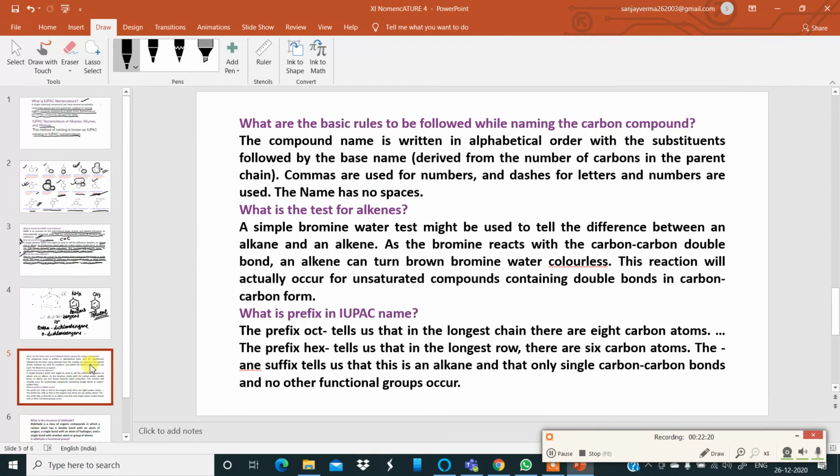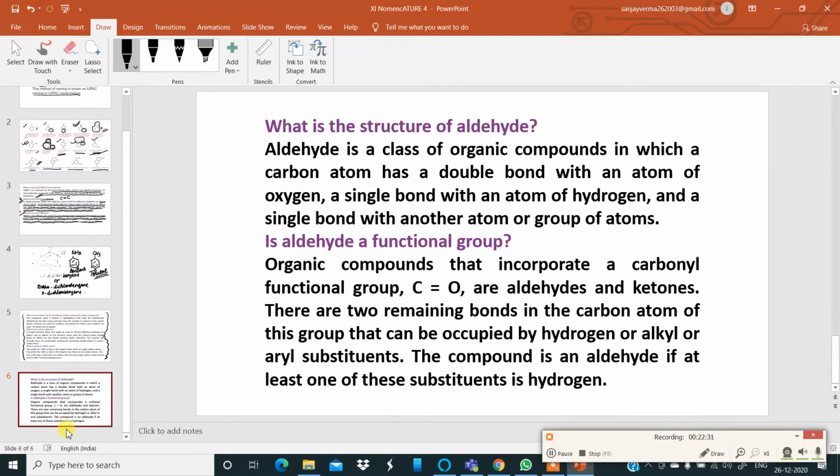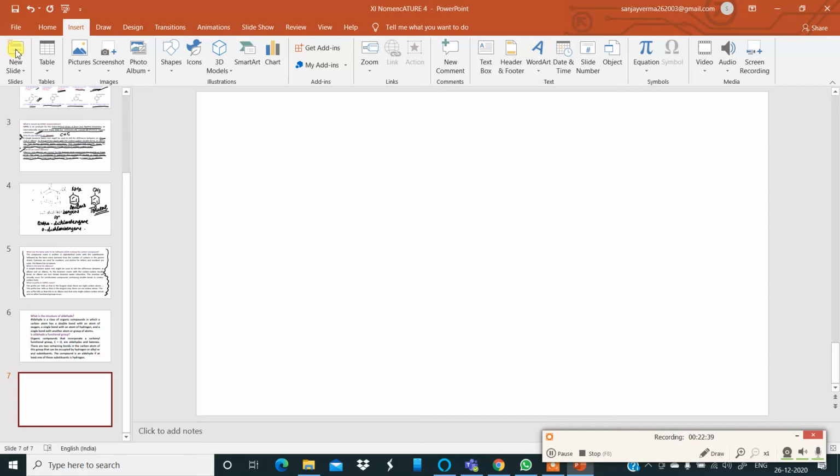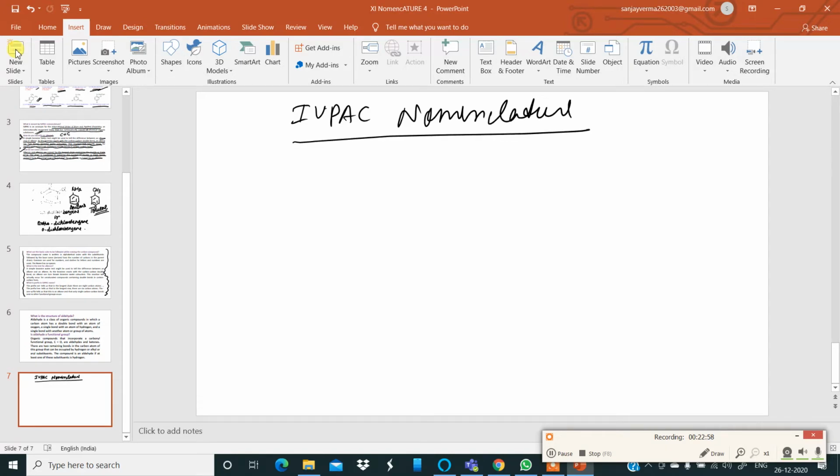Okay. Now, looking at the basic rules for naming organic compounds, I will do this with the help of examples. I will do one or two examples to help you understand the nomenclature of organic compounds. Let me take one example. IUPAC nomenclature. Here, one example.